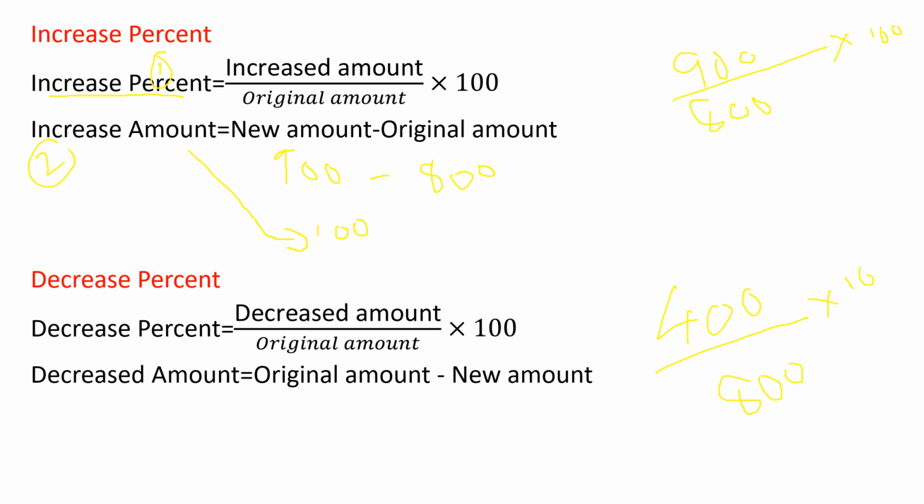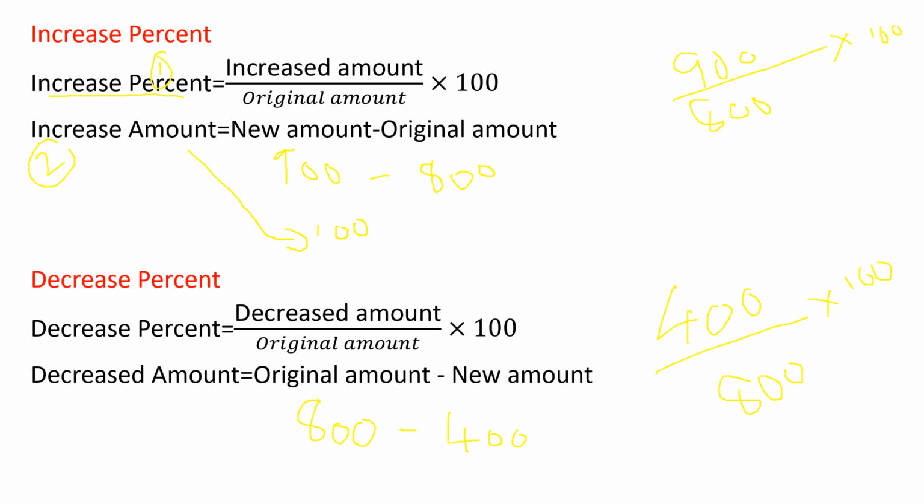Calculate it and we will get the decreased percentage. So for the decreased amount, what is the original amount? 800, right? And what is the new amount? 400. So 800 minus 400 will be the decreased amount.